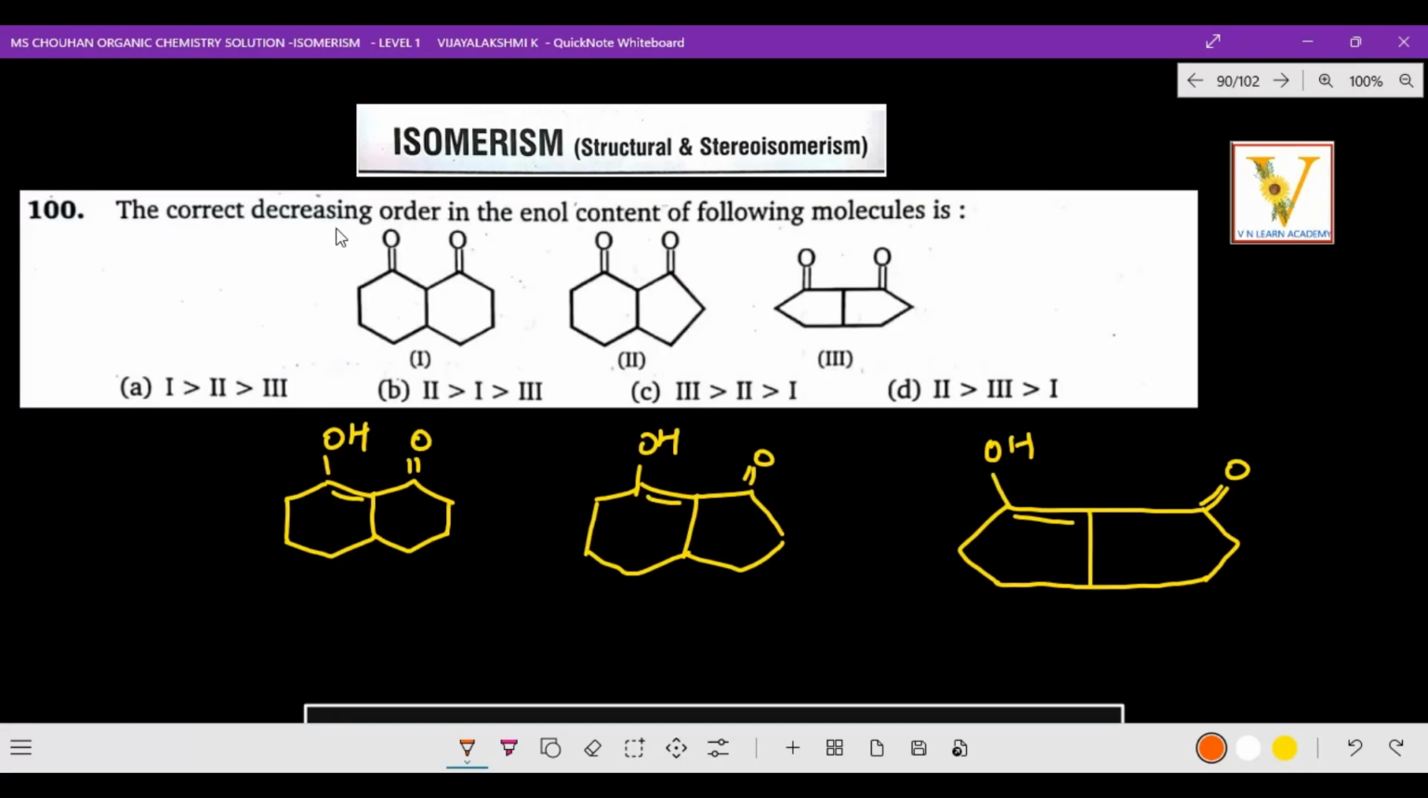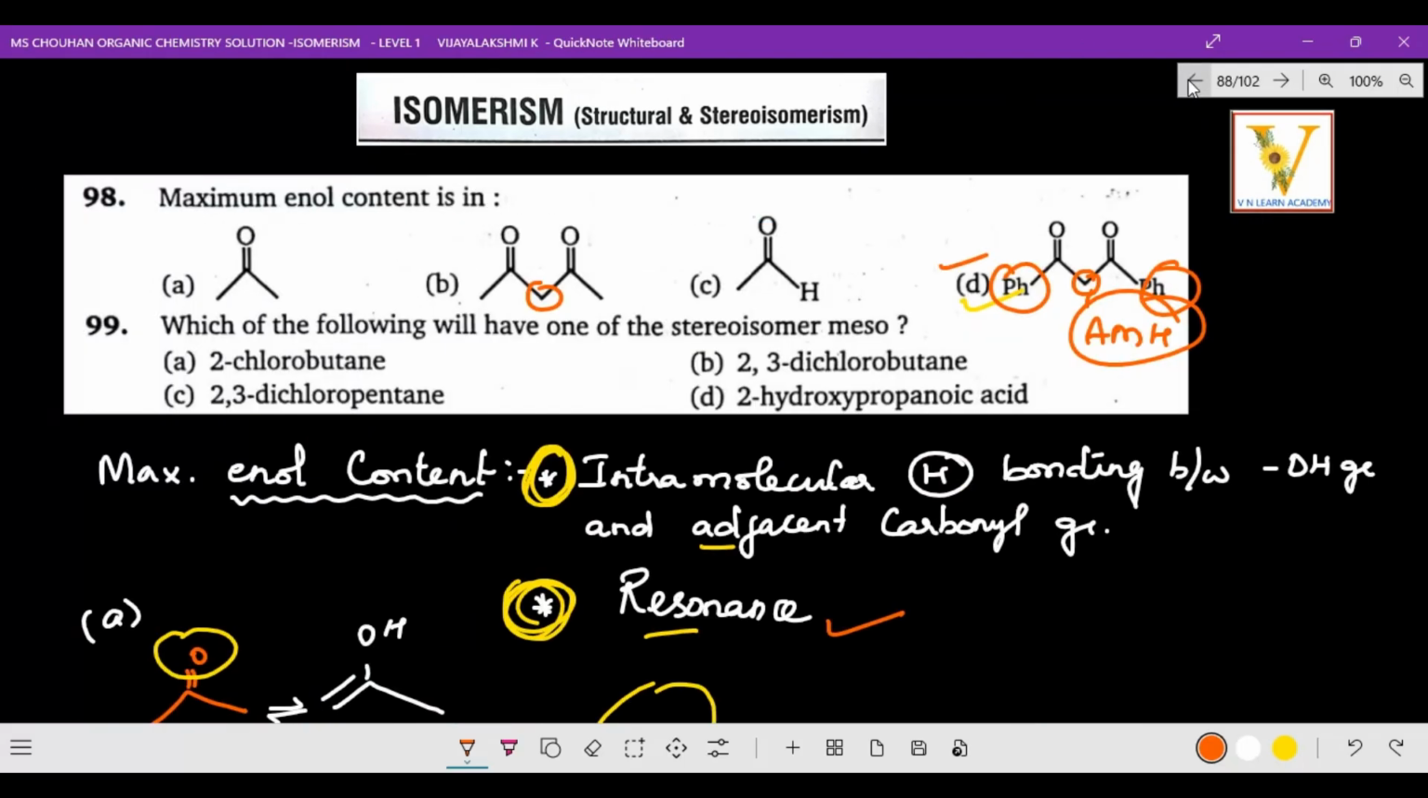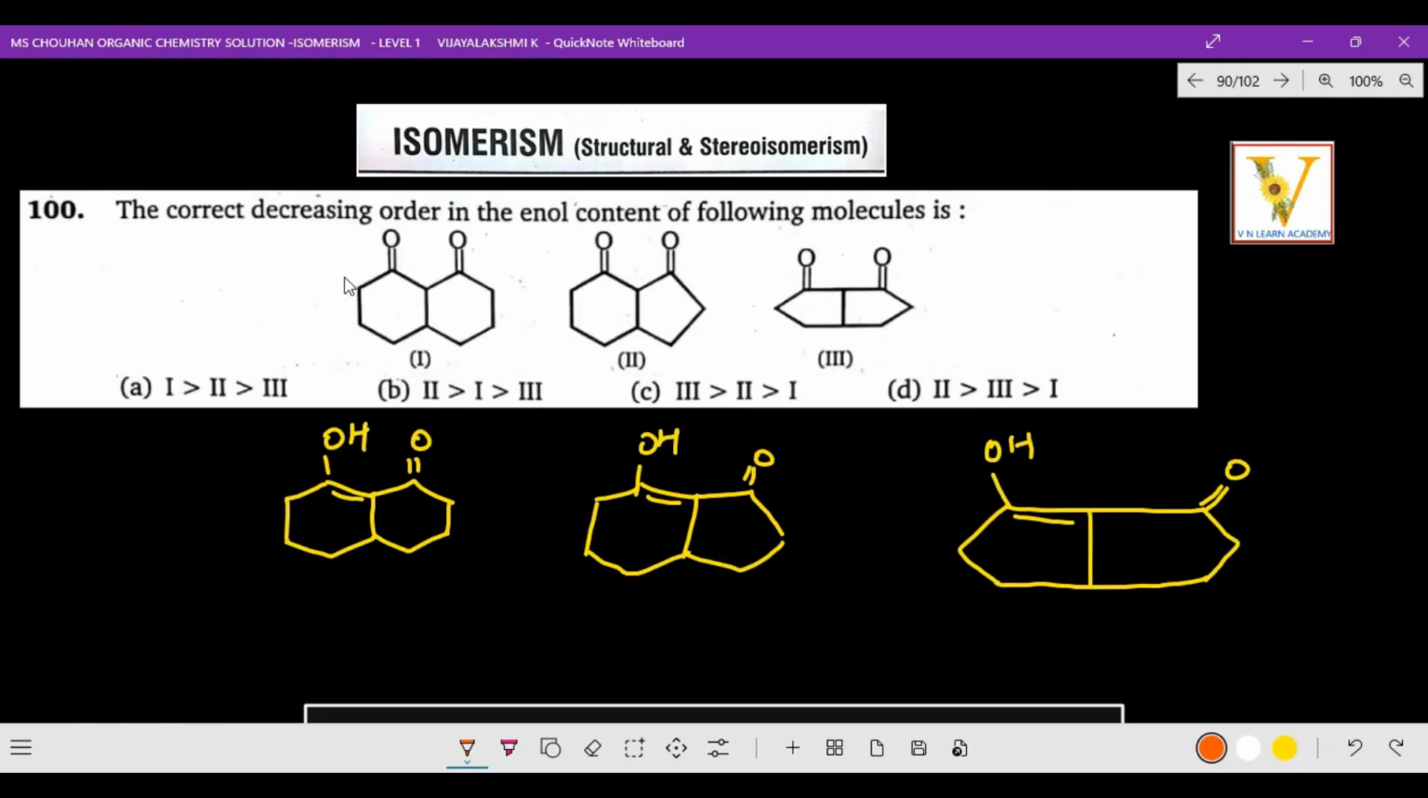Correct decreasing order of enol content. Again enol content is coming. See how important that enol content is. Correct decreasing order in the enol content of the following molecules. Okay, now I just bring it to you. Now as you are looking at that, the same idea, the last question also we have gone through, no? That previous question, this is how we identify, in that way only. Here also, now what happened?